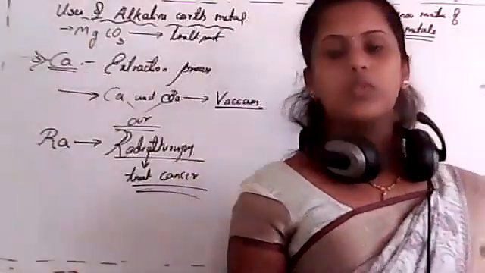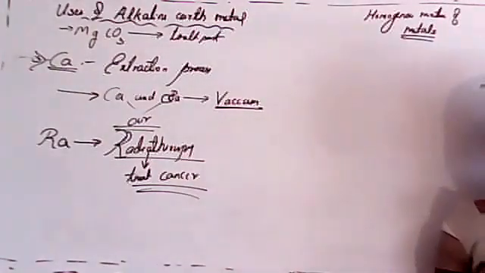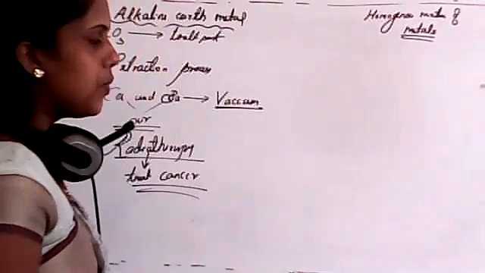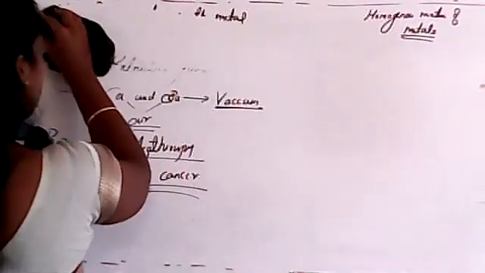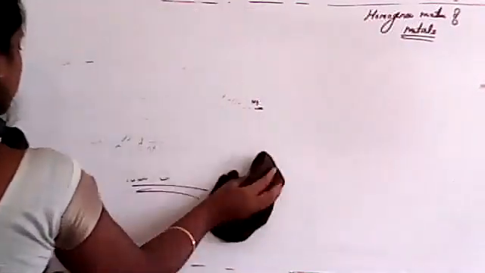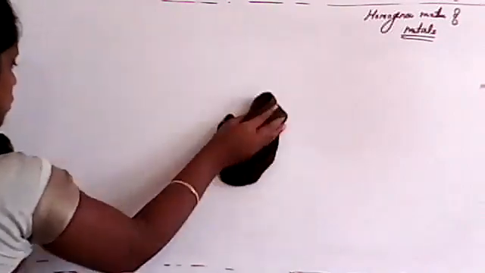So these were the main uses of alkaline earth metals. Again, very important uses. Remember those.